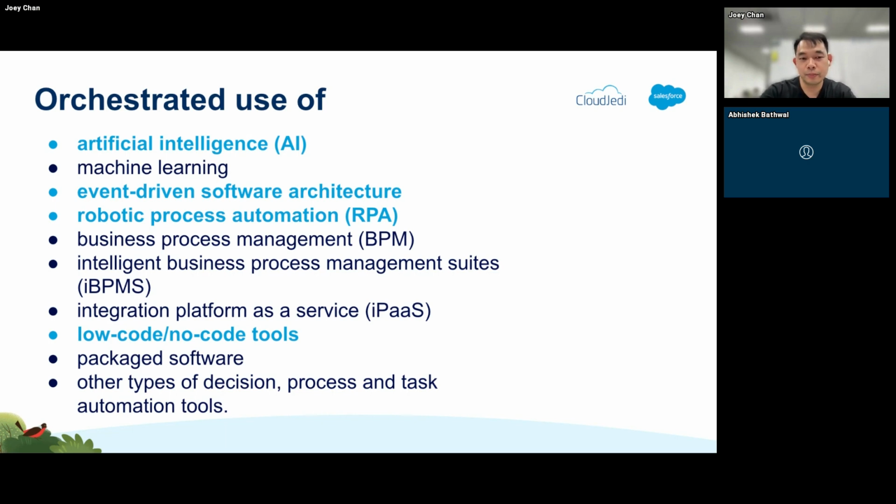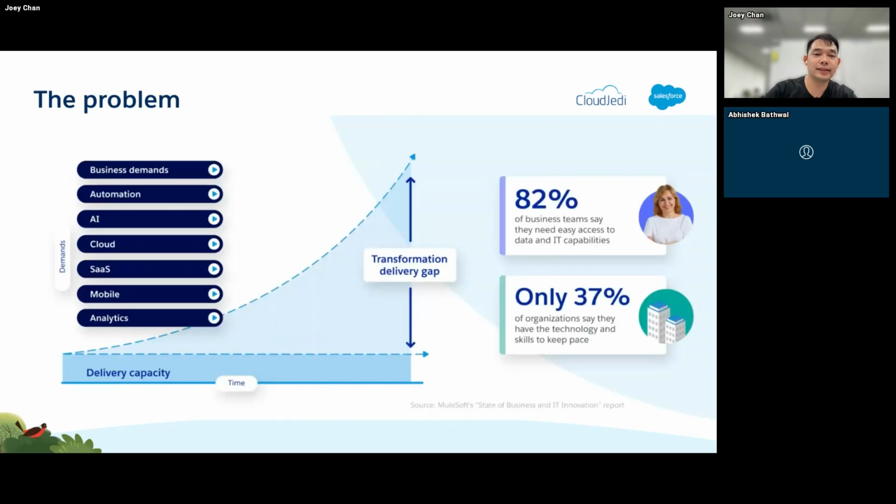We won't be touching on the others. So there's also that part about business process management, iBPMS, and integration platform as a service. This is, of course, MuleSoft is another example of this. We also have different tools like low code and no code tools, right? We'll go through some of them today. And we also have packaged software and other types of decision and process and task automation tools, right?